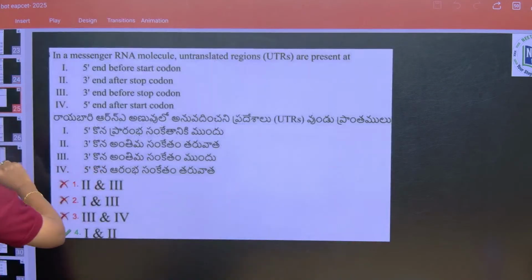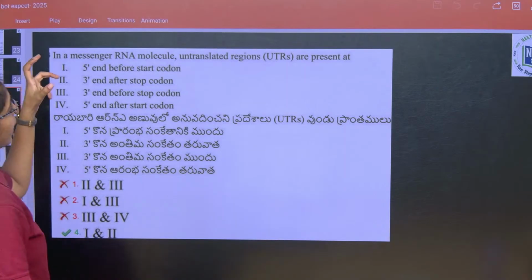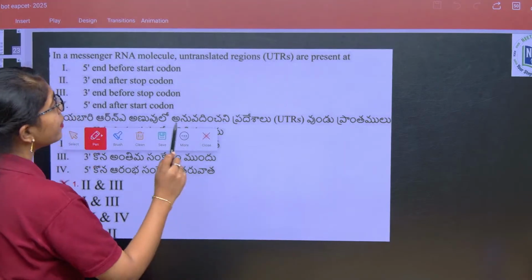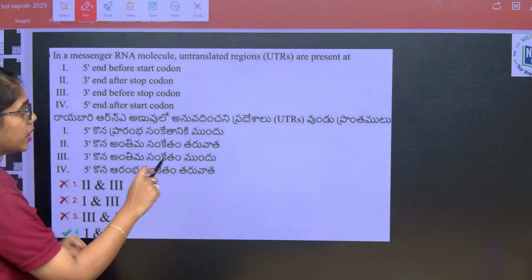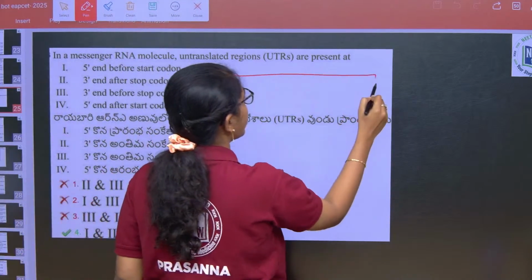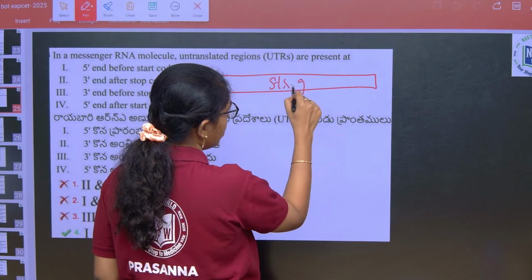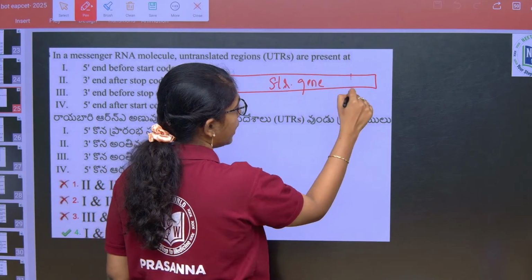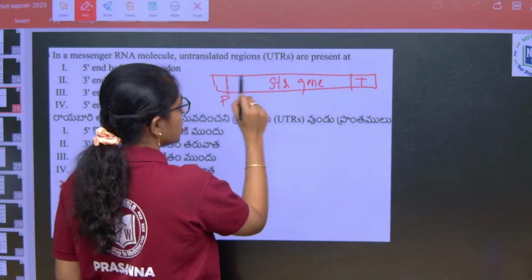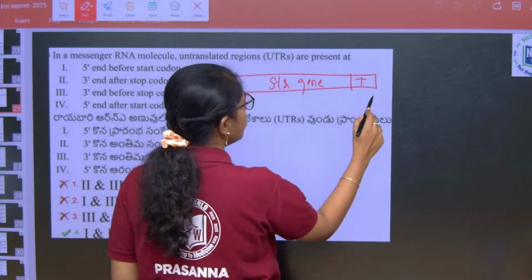And next, in messenger RNA molecule, untranslated regions are present where? In messenger RNA, one transcript, you see promoter, structural gene and terminator from 5 prime to 3 prime.